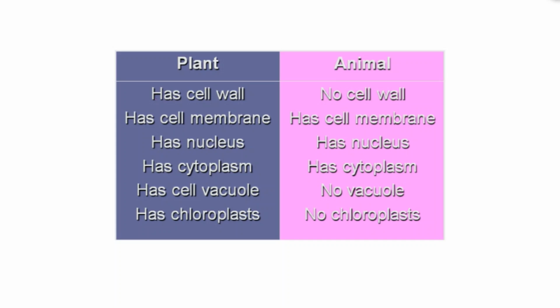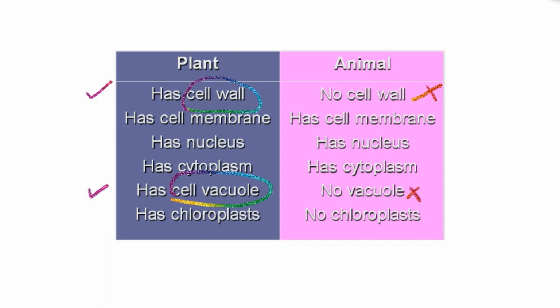Now let's look at all we've learnt in a table. First of all, the difference between a plant cell and an animal cell. A plant cell has a cell wall, but an animal cell doesn't have a cell wall. Another structure a plant cell has is the cell vacuole, that the animal cell doesn't have.